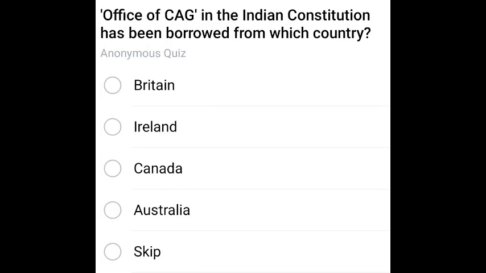Next question. Office of CAG in the Indian Constitution has been borrowed from which country? Important question. From where we borrowed the Office of CAG? The correct answer is Britain. Britain. Next question.